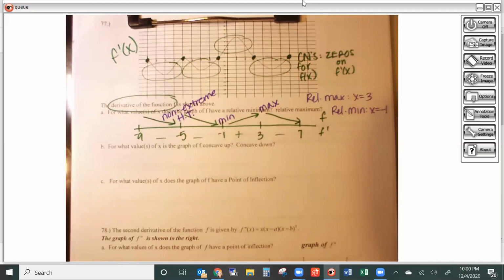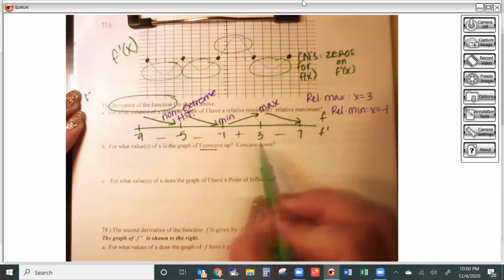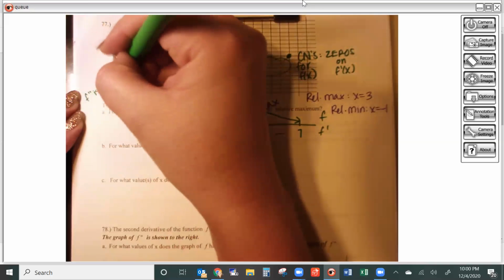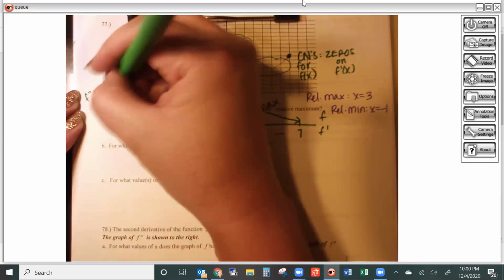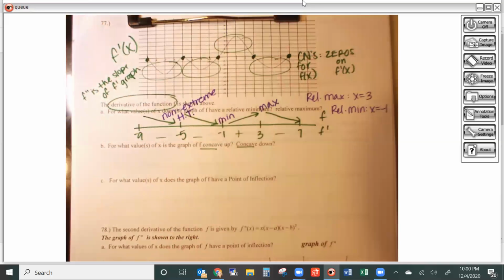Then it says, okay, what about concavity? When's my graph concave up? When's my graph concave down? Okay, well, if this is a graph of f prime, then f double prime, which controls concavity, is the slope of the f prime graph. So if I want to know about f double prime, I need to look at this graph's slope. Whenever I see a positive slope, I'm going to highlight it in blue. Okay, negative slopes, I'll go back and highlight in orange.